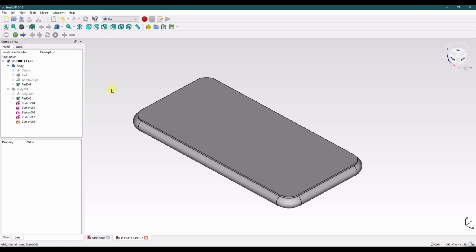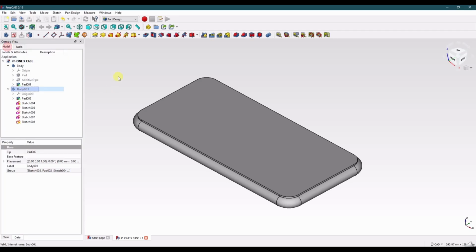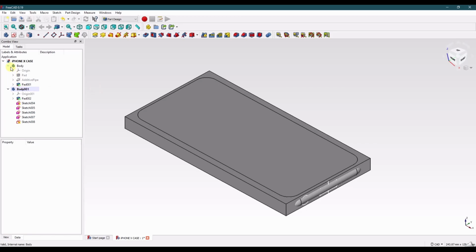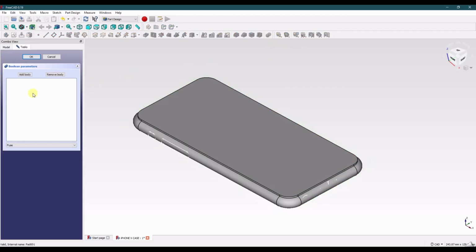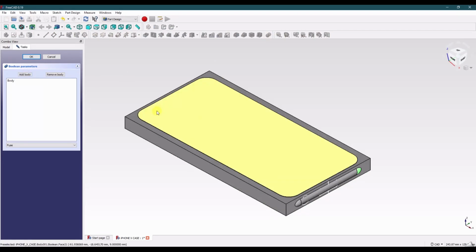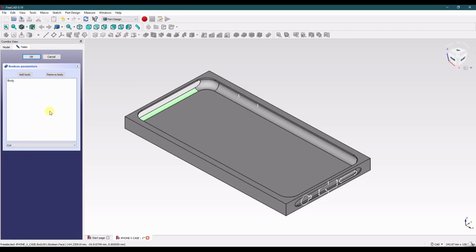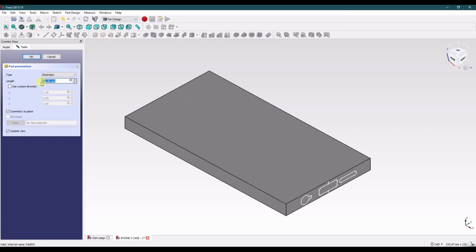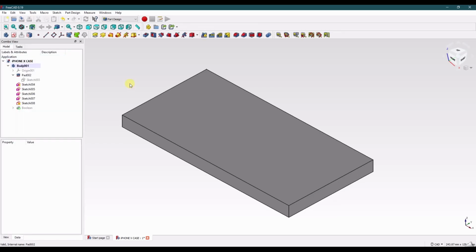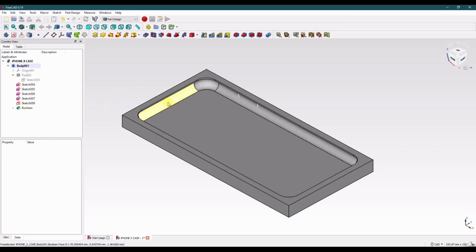We'll update those shortly. So now let's activate our body. Select our Boolean operation. Add that inner body. Set to cut. Click OK, and I forgot to update that, so let's do that quick. The overall length of the case pad is actually 146.8. Okay, that looks good.